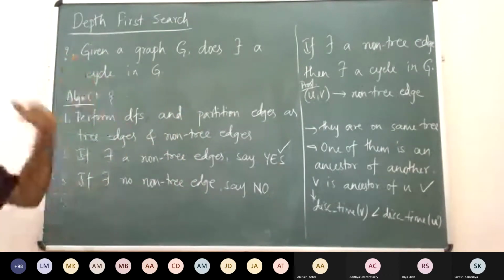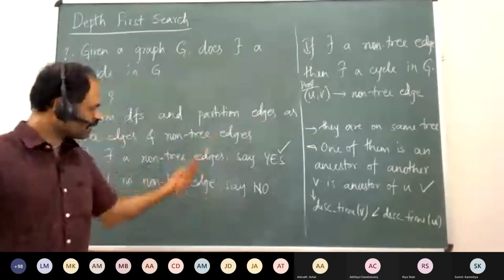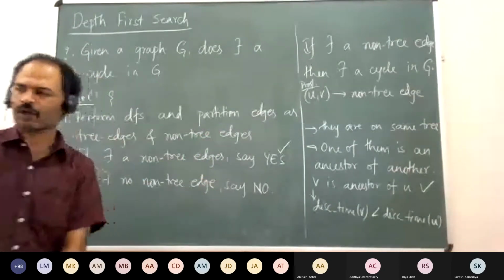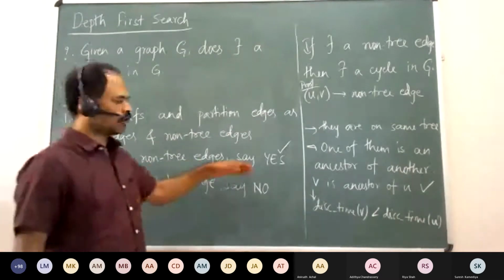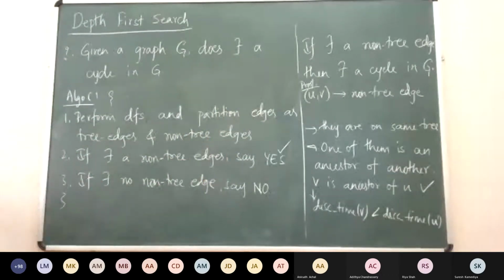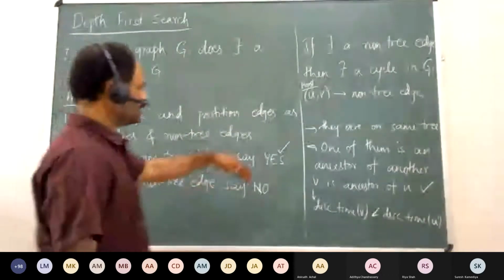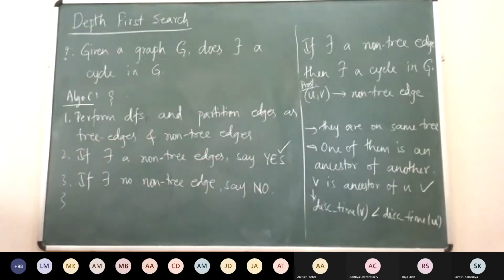Here it is a binary, yes or no. When the output is yes, we have proved that the algorithm gives the correct answer. Now, when it says no, why is it correct? Suppose the algorithm says no, that there is no non-tree edge, then why is that?